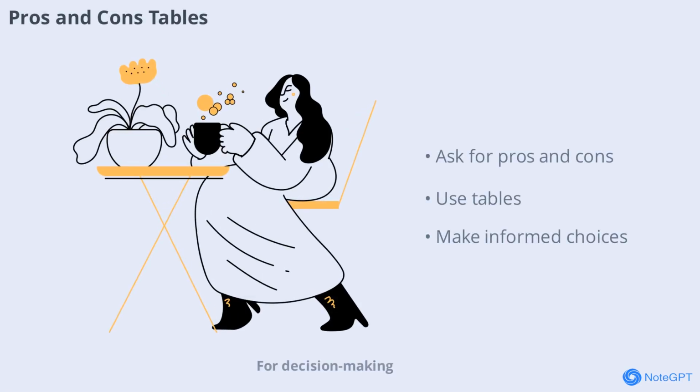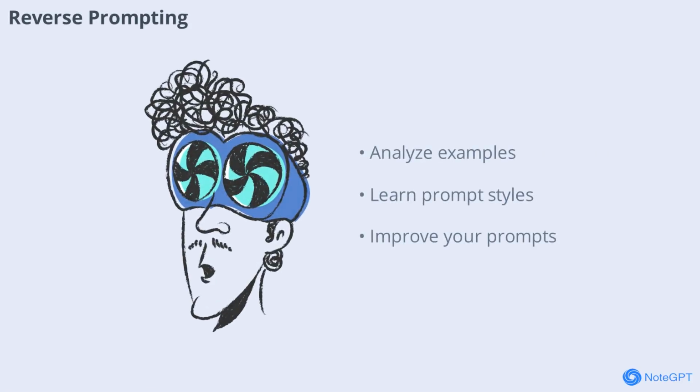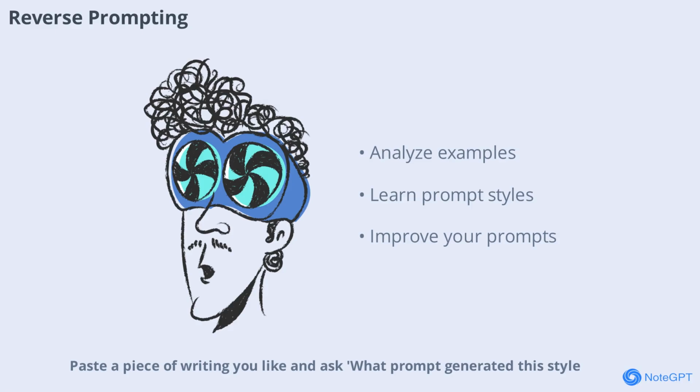For decision-making, ask for arguments both for and against an approach in a 2-column table. This balanced view helps you weigh options and make informed choices. Paste a piece of writing you like and ask, what prompt generated this style? This helps you learn how to craft prompts that produce your preferred results.